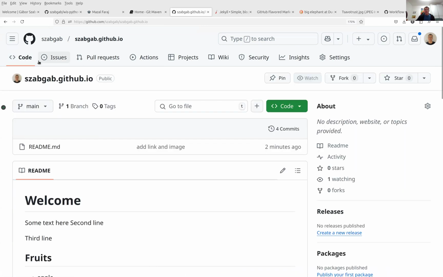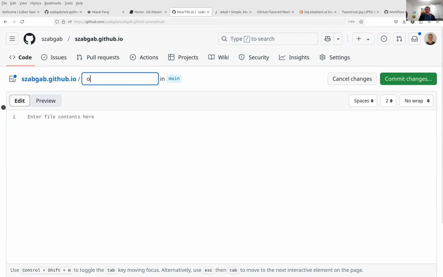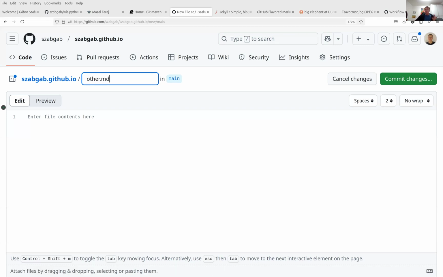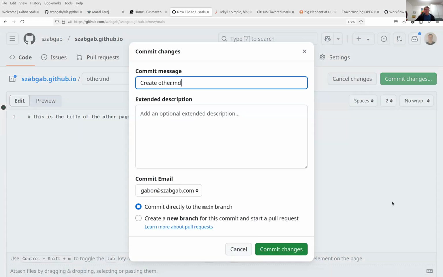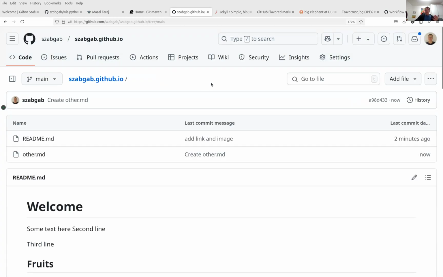let's first create a new page. Okay. So I would like just to create a new page. So this is the main page, the README.md, but we can have more pages. So let's create a new file, which is going to be called other.md, because I don't have a better idea how to call it. Okay, and I put here just, this is the title of the other page. Nothing very interesting. I click on this one, and then again, I commit it. So now it's going to generate it, and we will see where it goes.